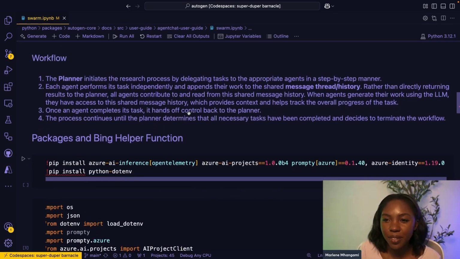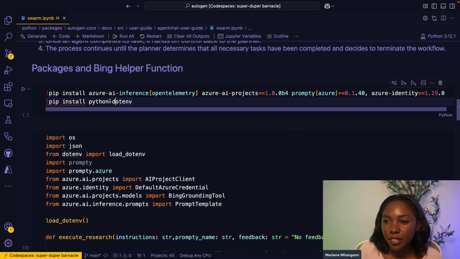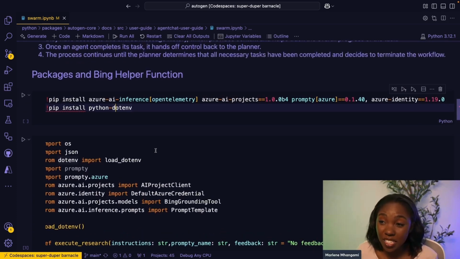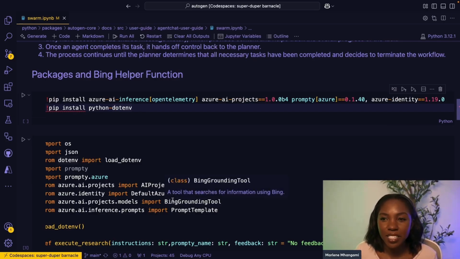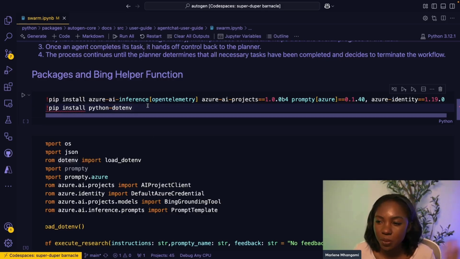You can go ahead and read. I'll share the notebook in more detail, the step-by-step of what each agent is going to do. But first of all, we are going to go ahead and install some packages, and then there's an extra function that I have added that is not in the Autogen notebook, and this function is just a Bing helper function that will allow us to be able to look for information online. So we'll look at that just now.